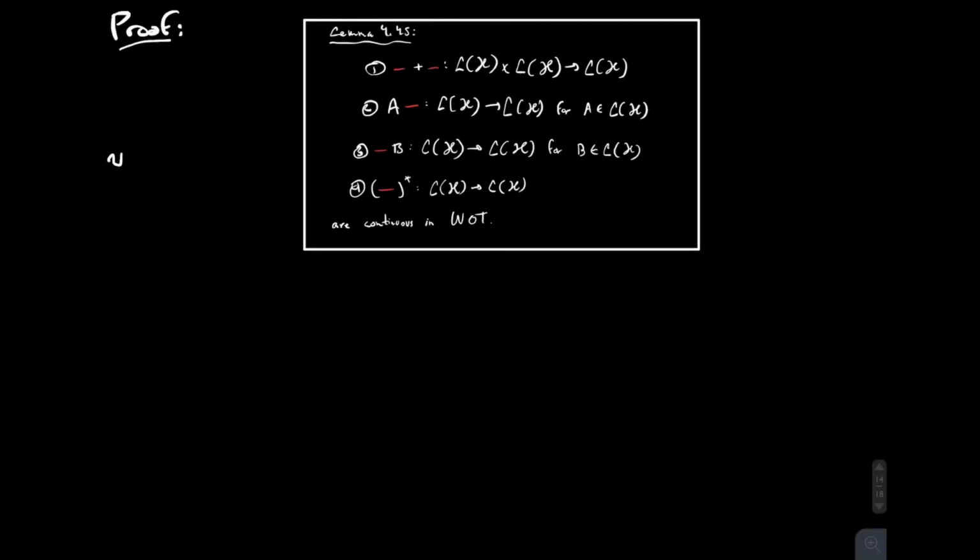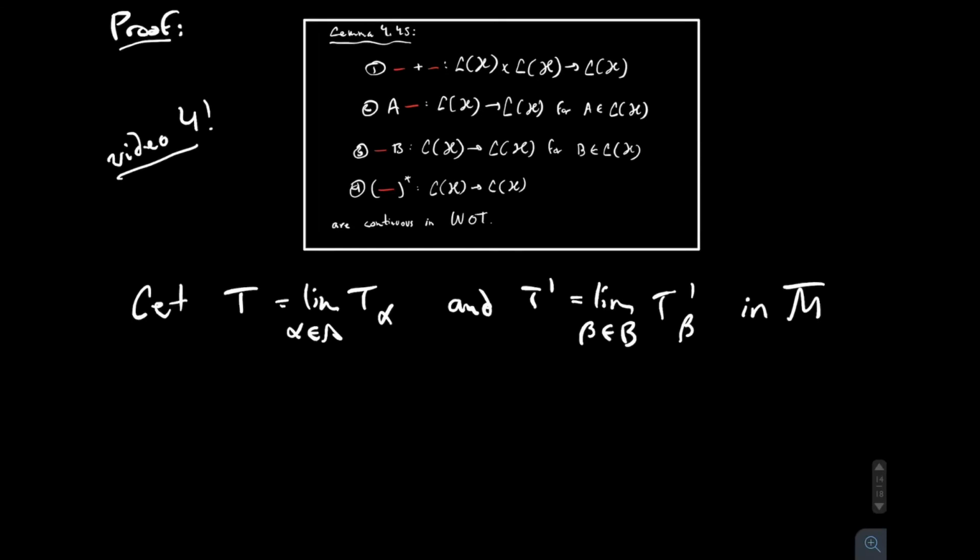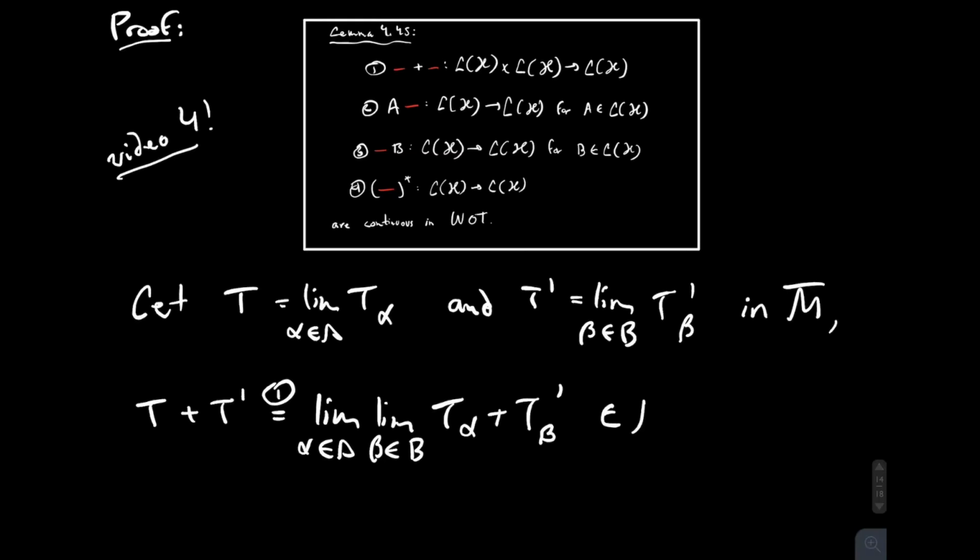Right, so to prove this, we're going to use lemma 4.45, which we proved in video 4. So let's consider T and T prime to be in the closure, right? And these limits are in the weak operator topology. So we see from the first part of the lemma that the sum of elements in the closure are in the closure.